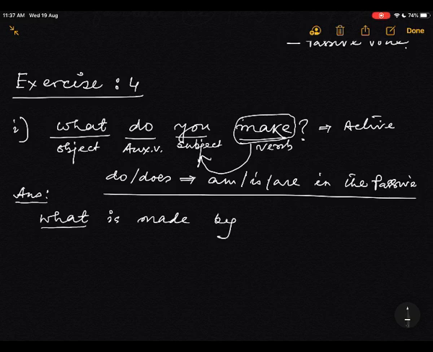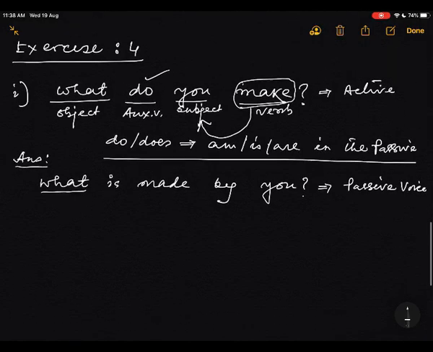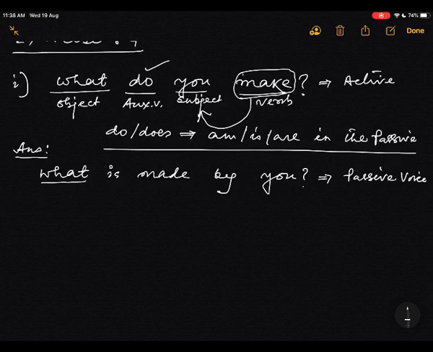Now done by you. What is made by you? I have written everything. I have written is, that means it is written. Make in the form of made, written. So what is made by you? What is made by you? It is a passive voice. Okay, understand, I think. Now take another example.